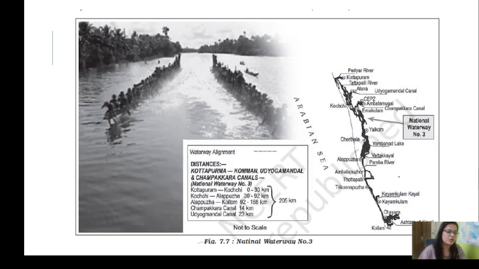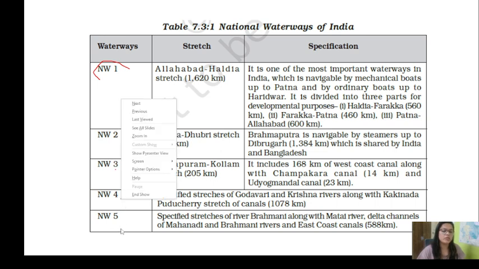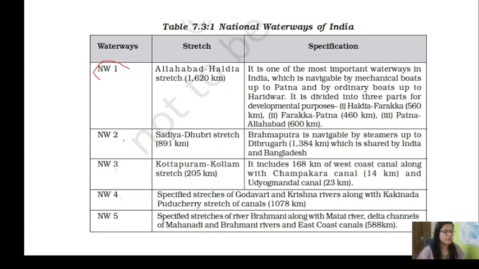Water transport, you got it? This is basically national waterway number 3. Before that, we'll study the waterways first, then we'll come to the slide. National waterway 1, 2, 3, 4, 5. National waterway 1 is from Allahabad to Haldia. Just remember A-H.